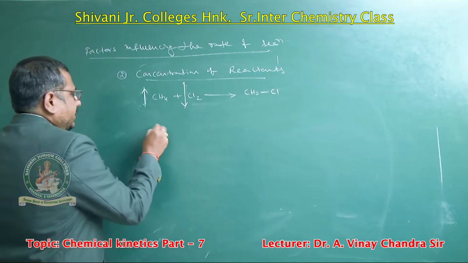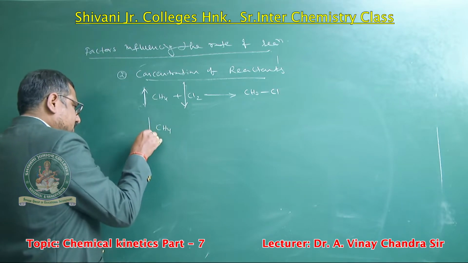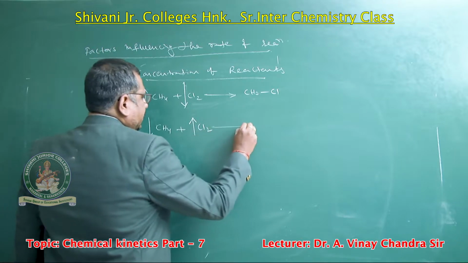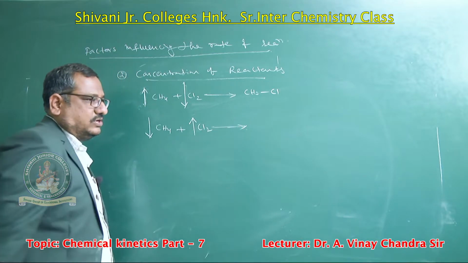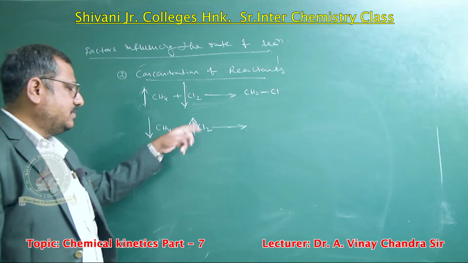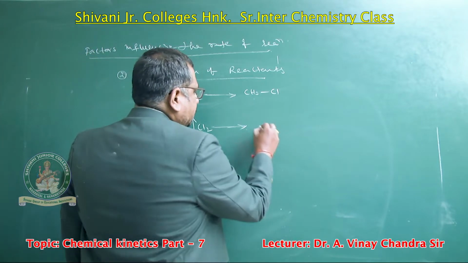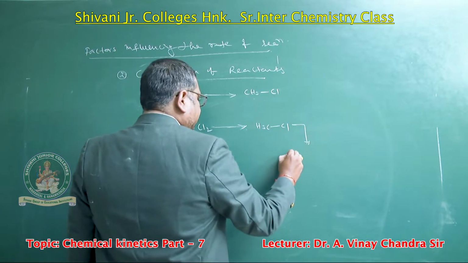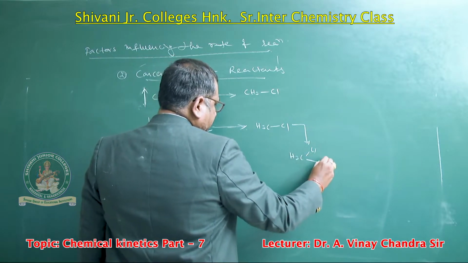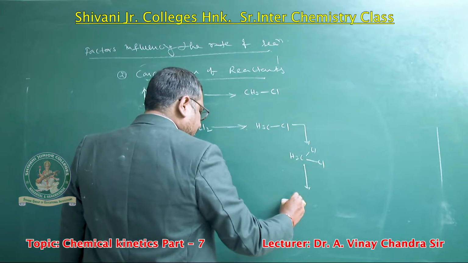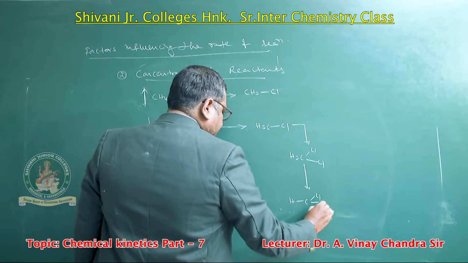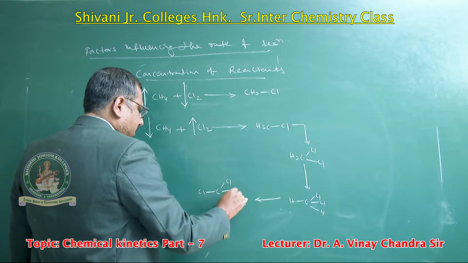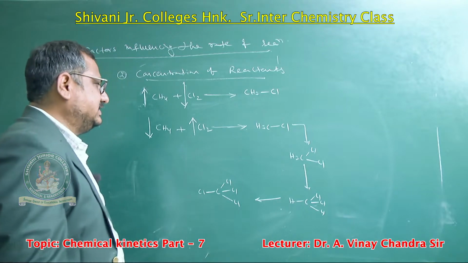If we take the reverse, methane concentration is less and chlorine concentration is more, then we get a chain reaction of products. In this condition, the first step gives methyl chloride, and then chlorine reacts again to give dichloromethane. Again chlorine reacts to form trichloromethane, which is chloroform. Again chlorine reacts to form carbon tetrachloride, known as CCl4.